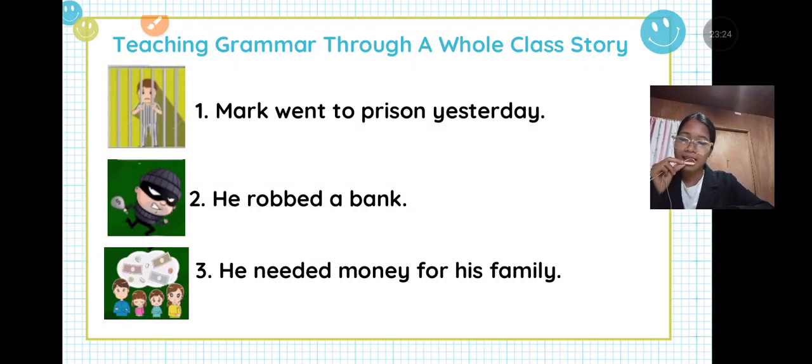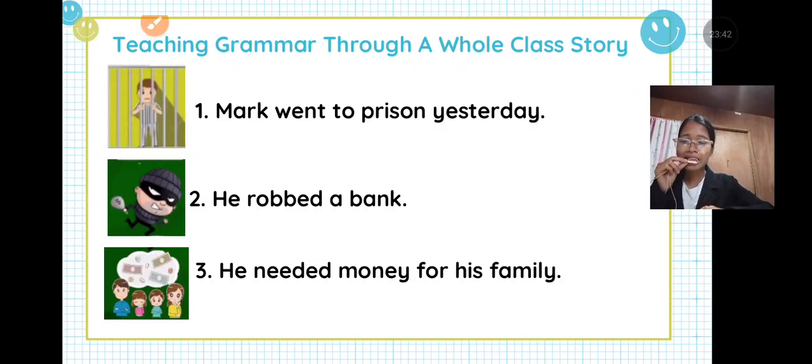Okay, what we're thinking is correct. You're very good, right? He needed money for his family. So that is why Mark went to prison yesterday: because he robbed a bank.